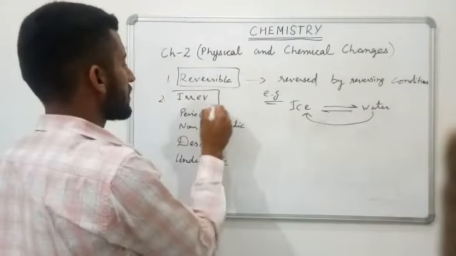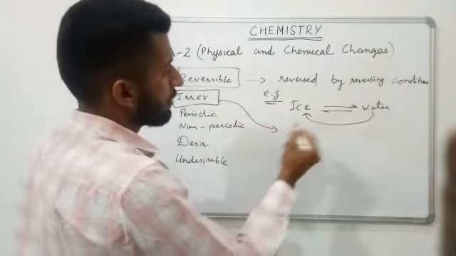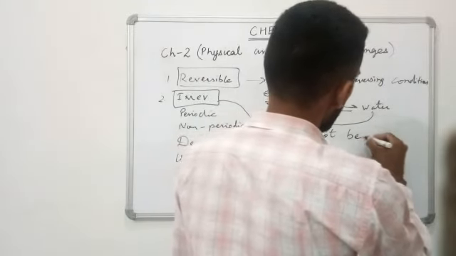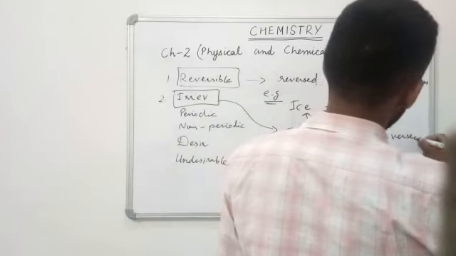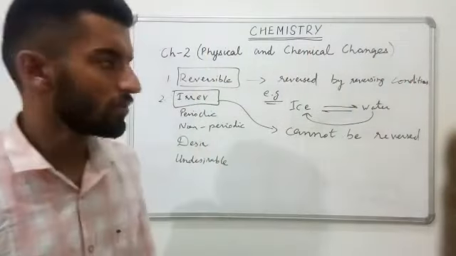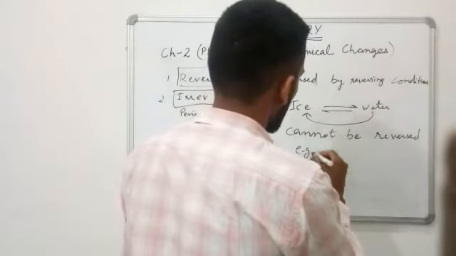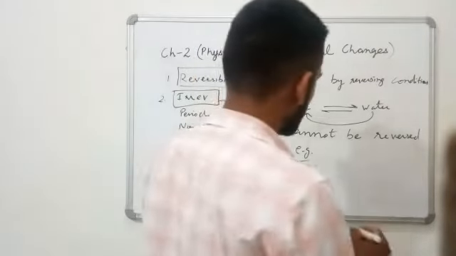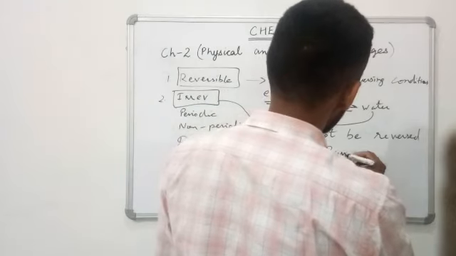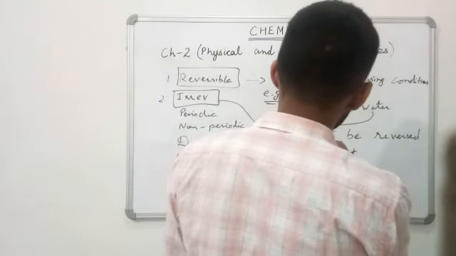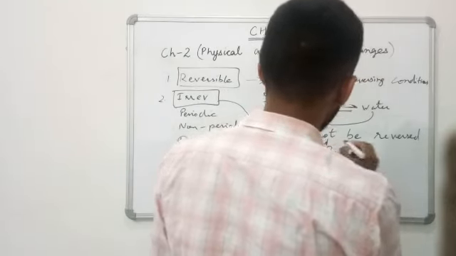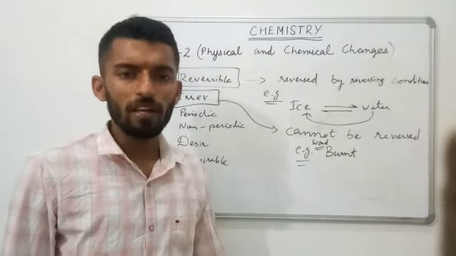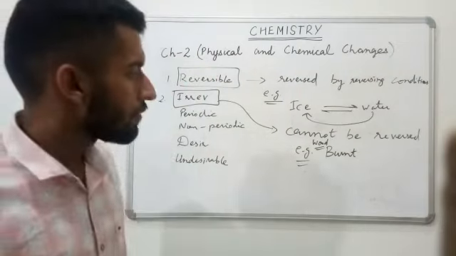Second one is irreversible change, the type of change which cannot be reversed. Like when we burn a piece of wood, what happens? It forms light and it forms fly ash along with energy given out.